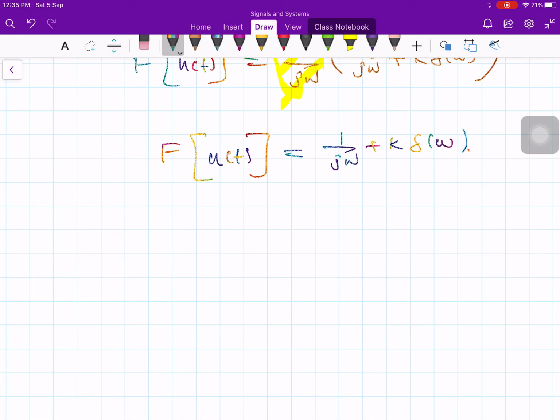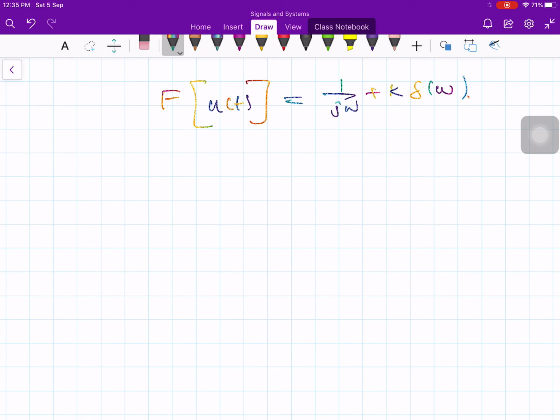Okay. Now, what is the value of k? That is the next question that one should ask. K is equal to what? How do we get the value of k? In the earlier derivation, we saw that using Fourier transform formula, this is equal to 1 over j omega plus pi times del of omega. Therefore, the k value is going to be pi.